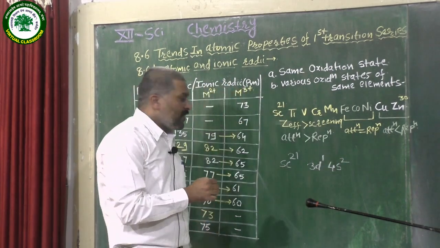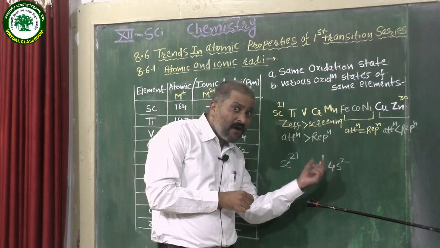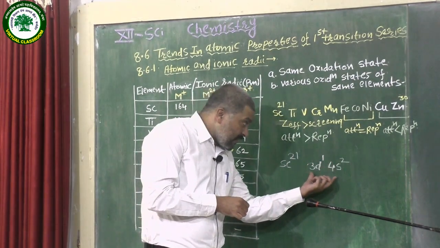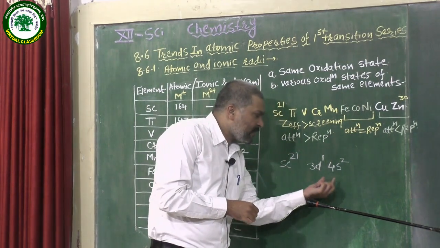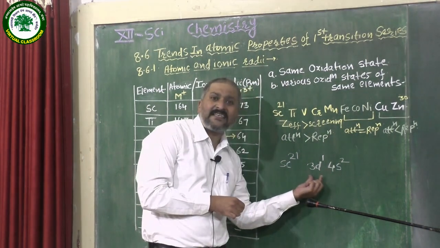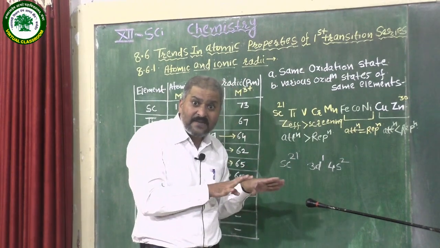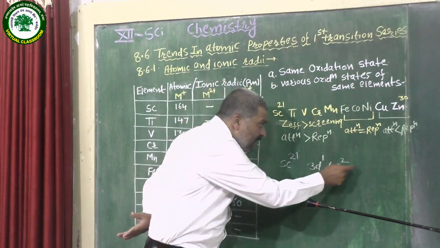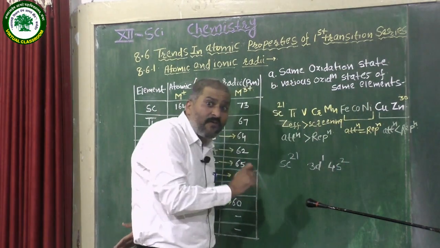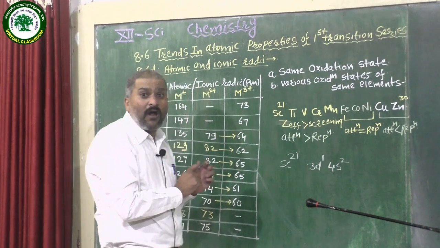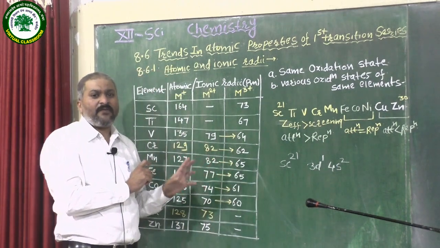And we know that the 4s subshell is filled first before the 3d subshell. Why? The energy difference between the 4s subshell and 3d subshell is very less, according to the Aufbau principle, and because of that reason the 4s subshell is filled first and then the electron enters the 3d subshell.